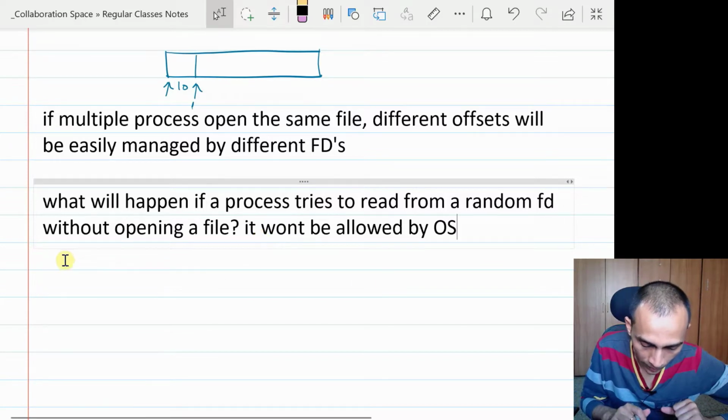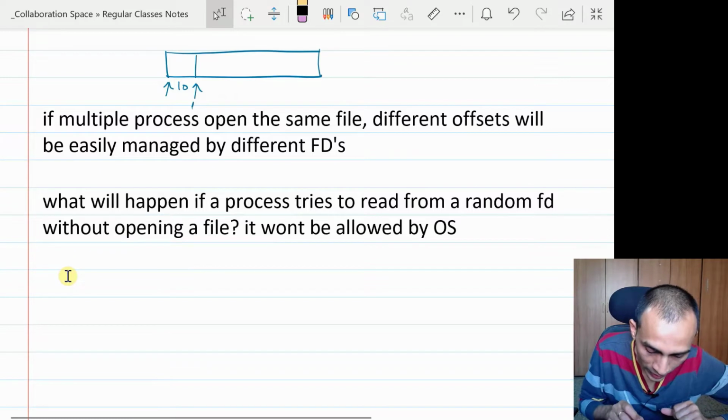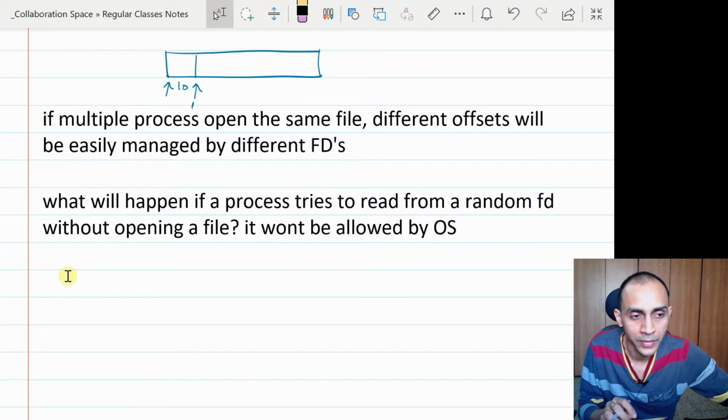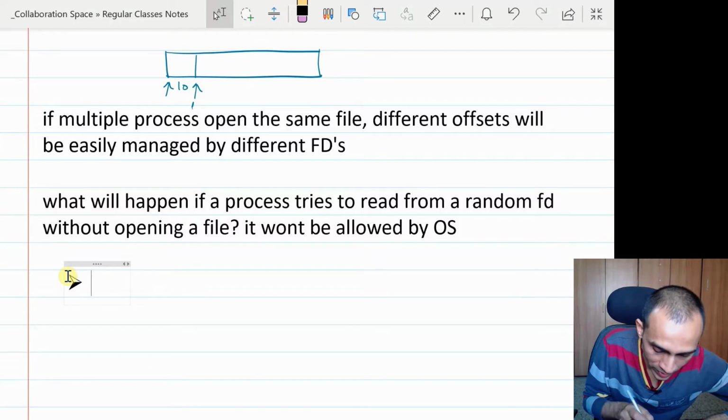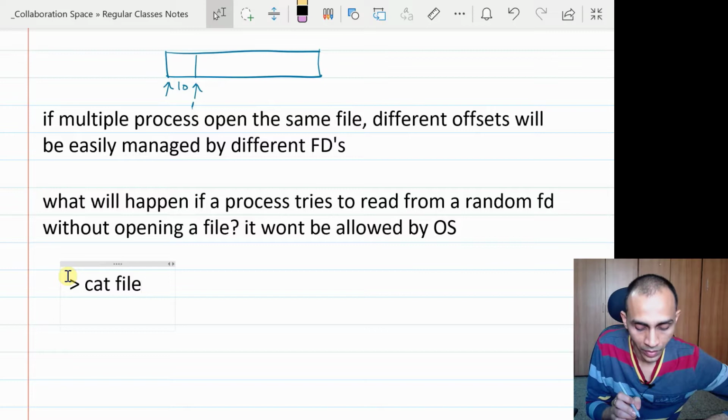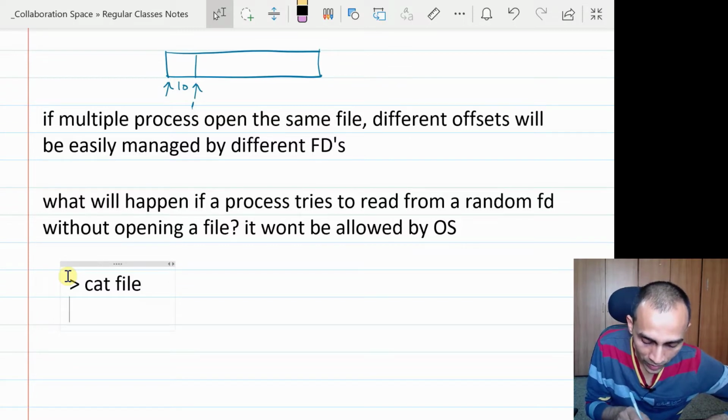And one good thing to know: whenever you run a program or execute any command, internally there are many system calls happening. For example, if you are reading a file, or displaying the content of a file using the cat command, it will first open that file, read from it repeatedly till it reaches the end of the file, and then close the file. This is a command we have used many times.